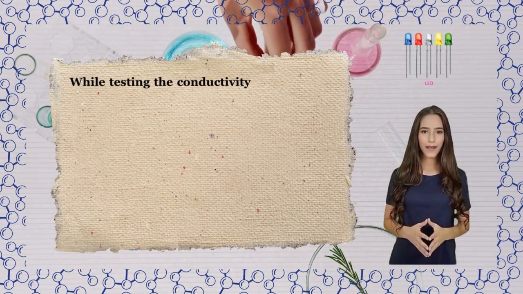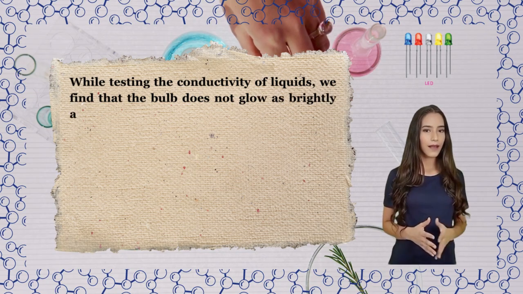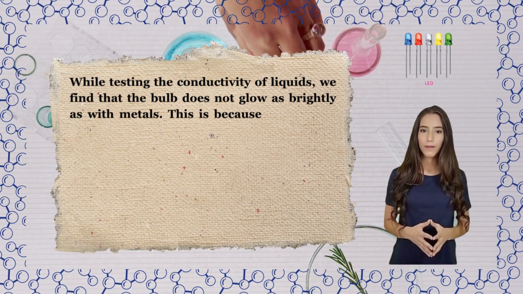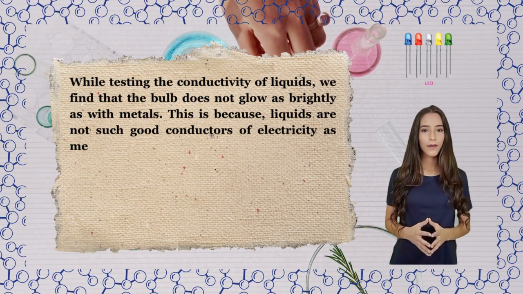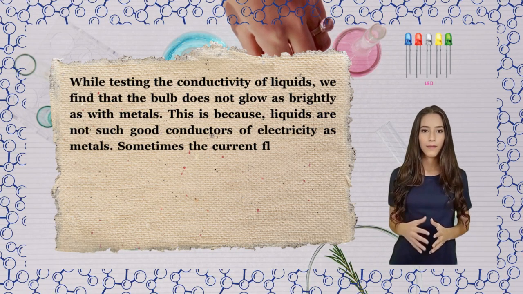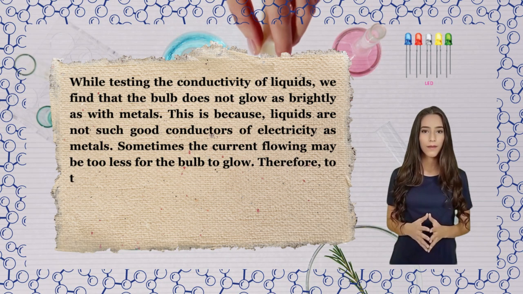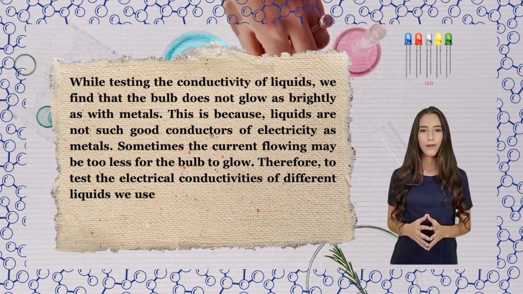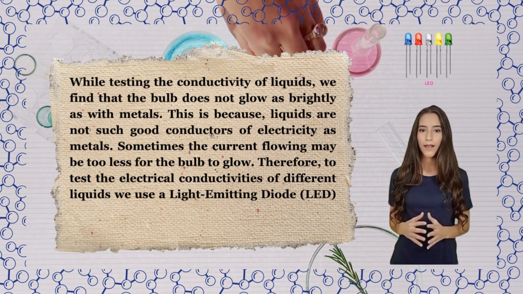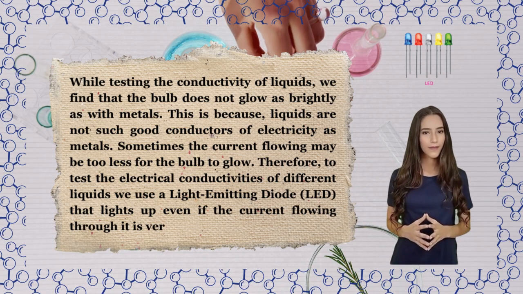While testing the conductivity of liquids, we find that the bulb does not glow as brightly as with metals. This is because liquids are not such good conductors of electricity as metals. Sometimes the current flowing may be too less for the bulb to glow. Therefore, to test the electrical conductivities of different liquids, we use a light-emitting diode, LED, that lights up even if the current flowing through it is very small.